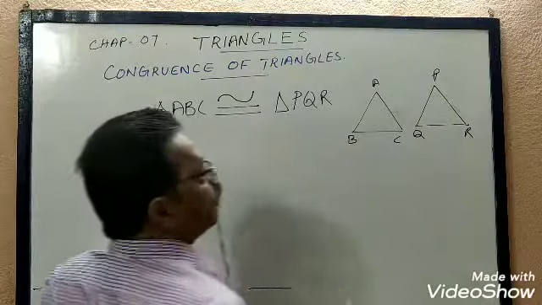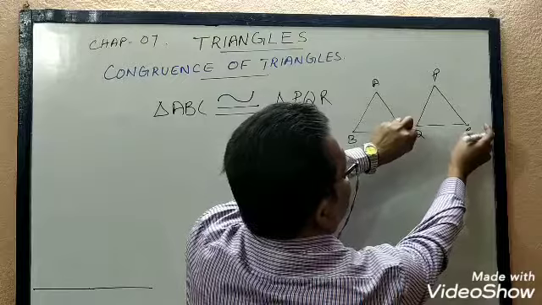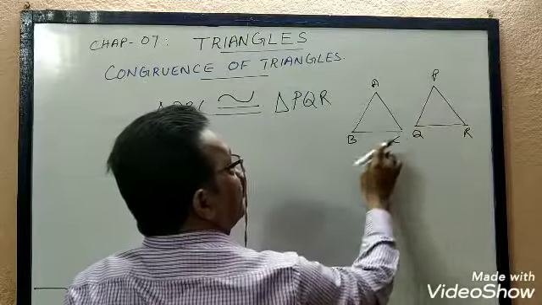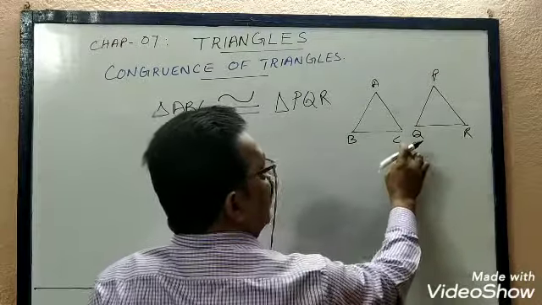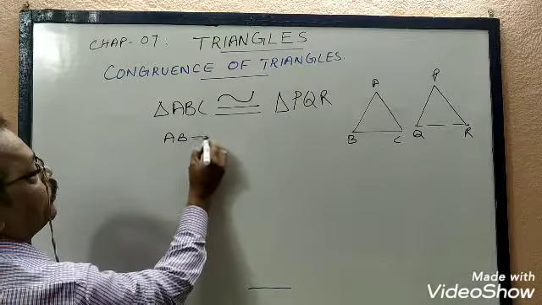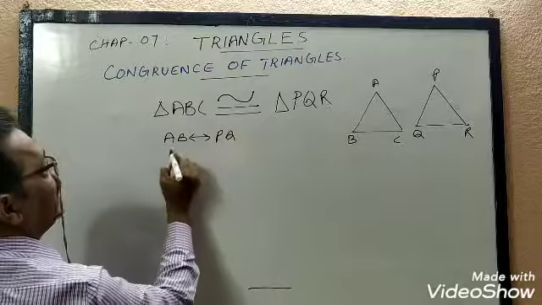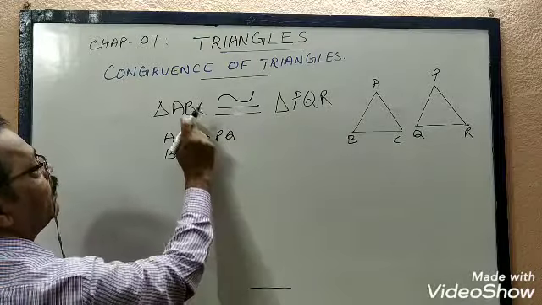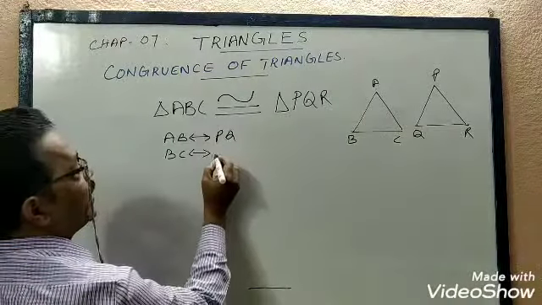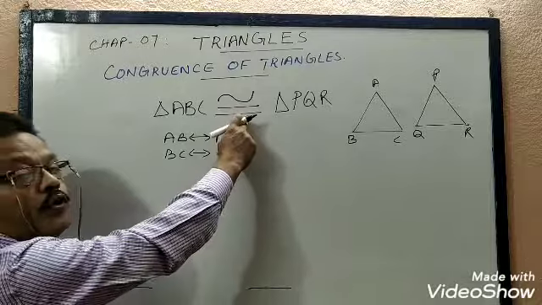if both these triangles are congruent, then definitely you can imagine that this triangle PQR is taken and kept over triangle ABC, then P will fall on A, Q will fall on B, and R will fall on C. That is, we can say that side AB corresponds to PQ, BC corresponds to QR. BC will fall on QR. So BC corresponds to QR. This is a symbol for correspondence and this is a symbol for congruency.